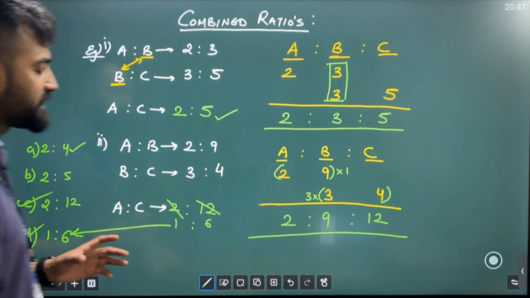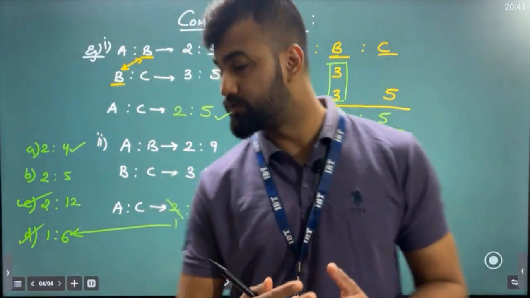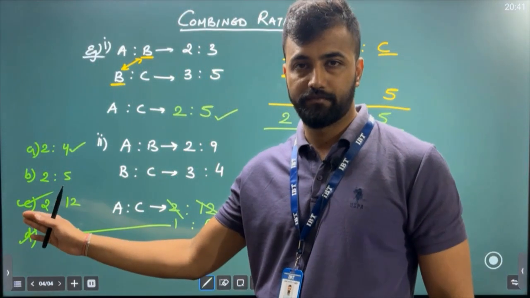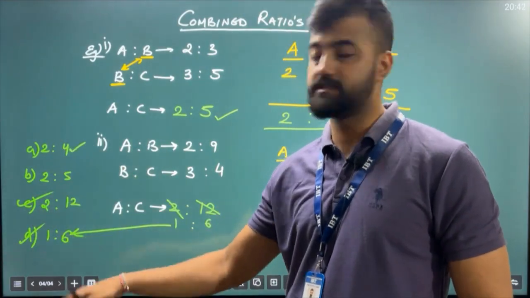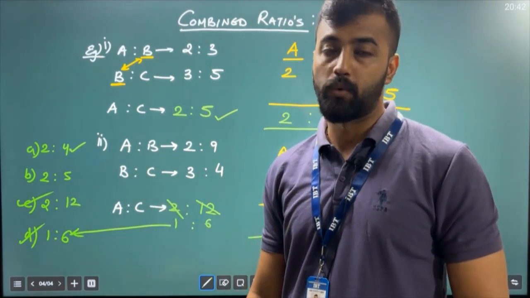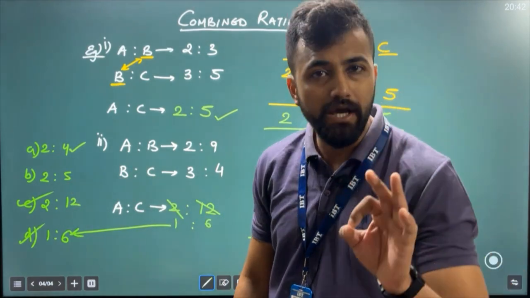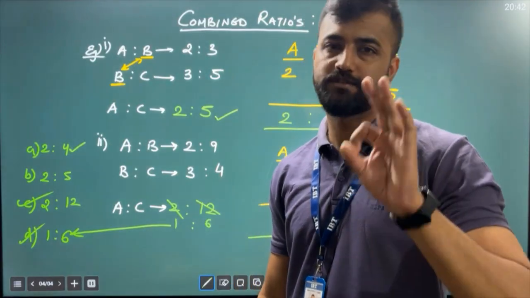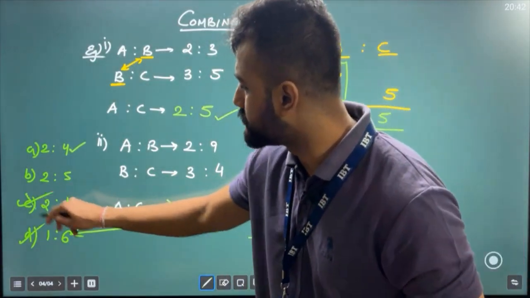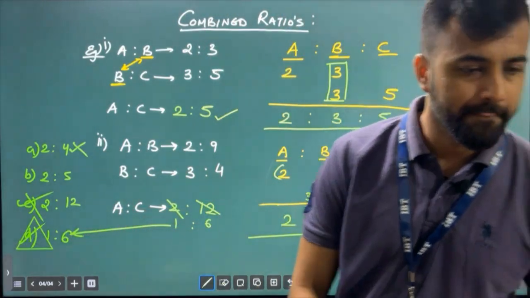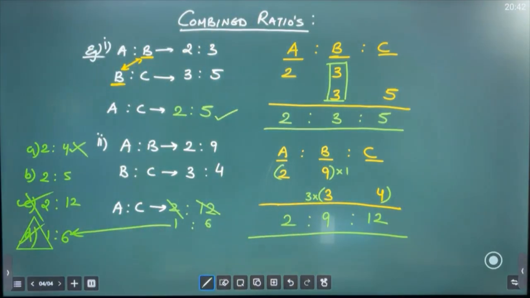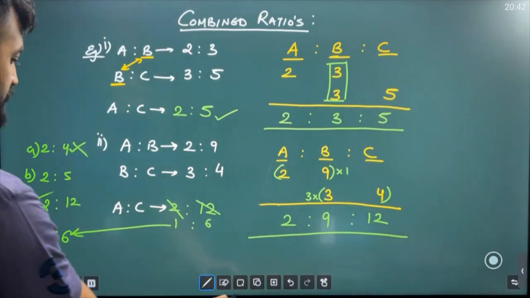Clear? But if they do not give 1 is to 6, and they give you 2 is to 12, you take 2 is to 12. Okay? But if you have 2 is to 12 and 1 is to 6 both in the options, then you have to go for 1 is to 6. Clear? Because it is a ratio, so a ratio should always be in the simplest format. Clear? So option C will not be the answer, sir. Option A also will not be. The answer would be option number D in this case. I hope you've got the idea. Clear, my friends? Easy, right?